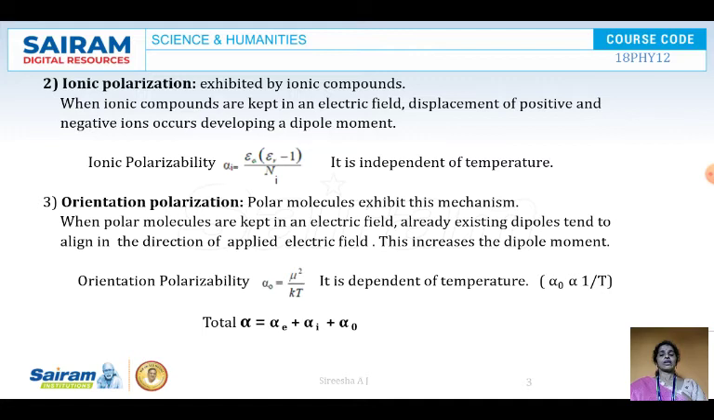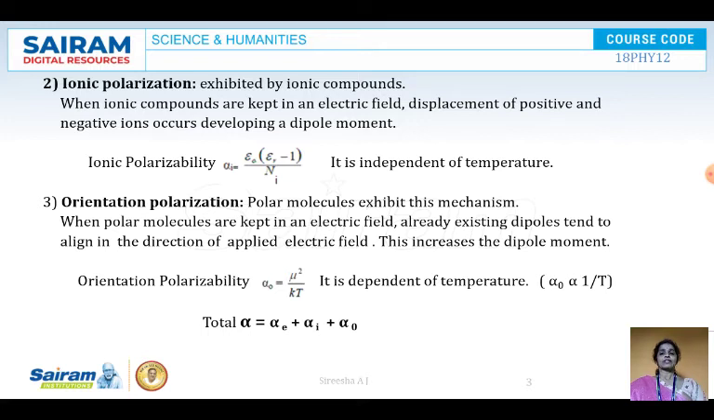Next is ionic polarization. It is exhibited by the ionic compounds. When ionic compounds are kept in an electric field, the displacement of positive and negative ions occurs, developing a dipole moment. So in ionic polarization, what is happening? The displacement of positive and negative ions, it is because of ions. This gives rise to a dipole moment. When the positive and negative ions get displaced, a dipole moment is developed.